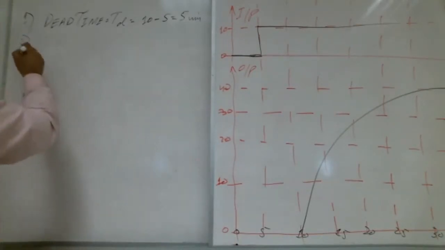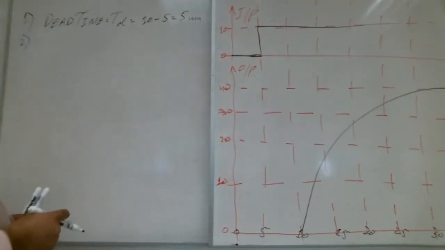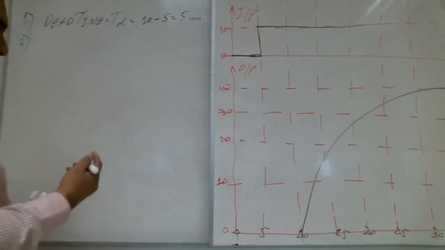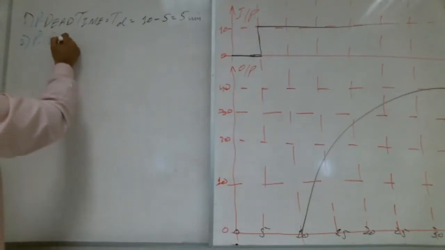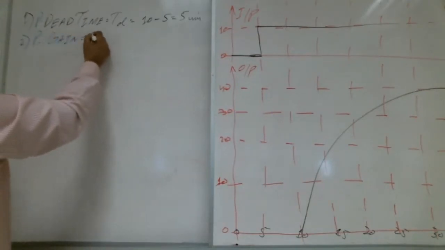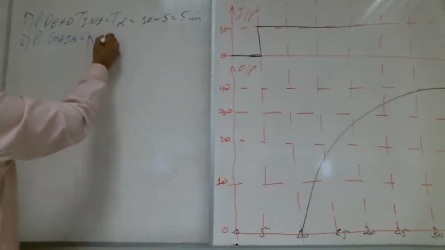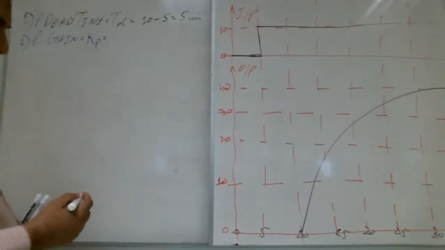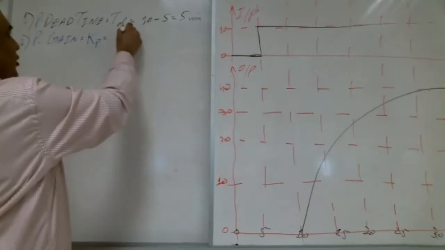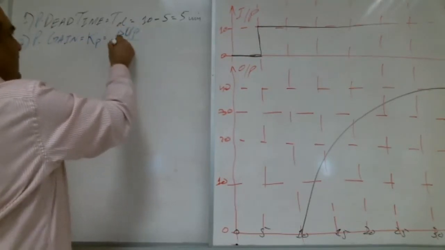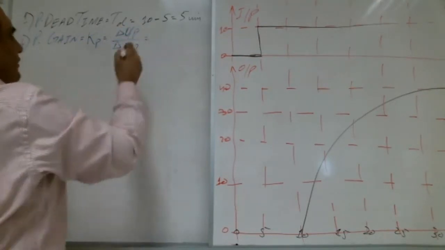Yes. What is the second easiest thing? Gain. Very good. Process dead time, process gain. So gain is what, Shabab? Change in the output over change in the input.